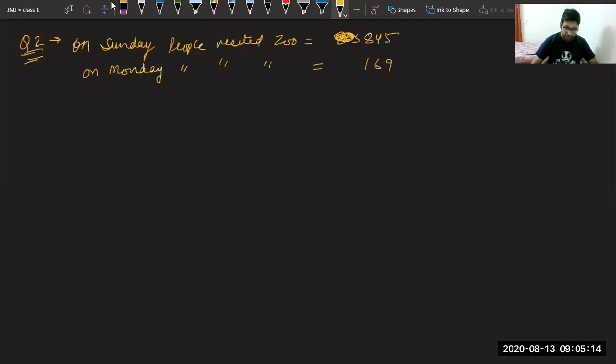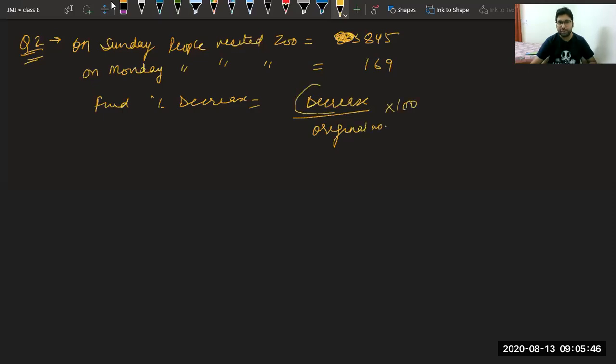Yes, it is a working day. Most of the students are in the school. They cannot go to the zoo. Now they are asking, what is the percent decrease in people visiting the zoo? Find the percentage decrease. To find the percentage decrease, first we need to find decrease, because we all know percentage decrease is actually decrease value upon original number multiplied with 100.